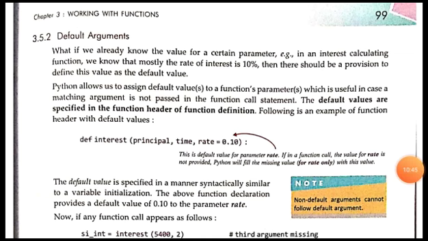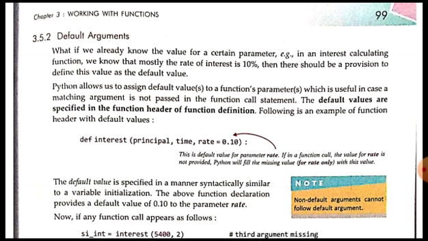Okay, for example here, this interest function has been defined, and there are three parameters here: principal, time and rate. Out of these, principal and time are usual positional parameters because they are not default parameters, but the third one is the default parameter here, which is rate.